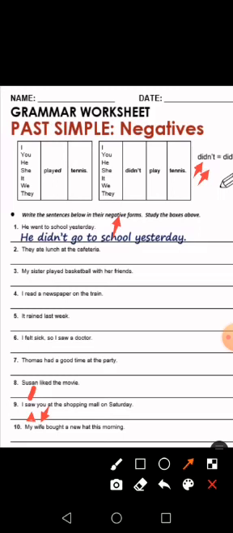You have to use didn't. And the infinitive form of the verb bought is buy. Right? My wife didn't buy a new hat this morning. Okay? I will send you the correct answer.